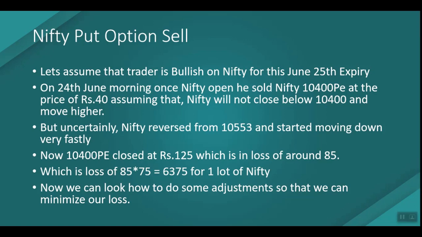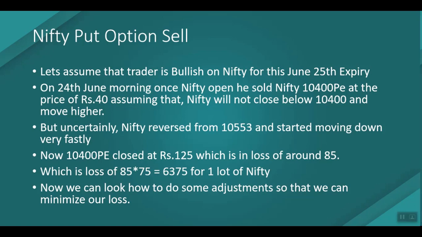On the morning of June 24th, once Nifty opened, let's assume he sold the 10,400 put option at the price of rupees 40, assuming that Nifty will close above 10,400 and move higher. But unexpectedly, Nifty reversed from the high of 10,553 and started moving down very fast. Now the 10,400 put option closed at rupees 125. He initiated the trade at rupees 40 and it closed at 125, which is a loss of rupees 85.